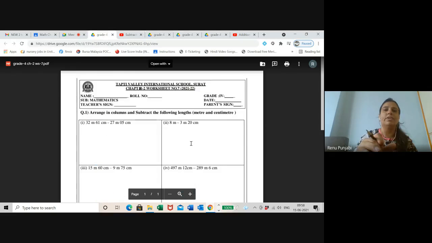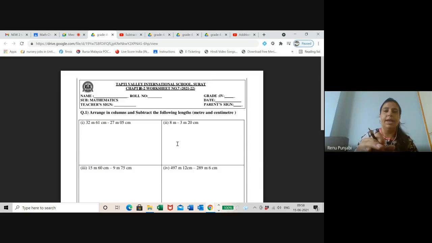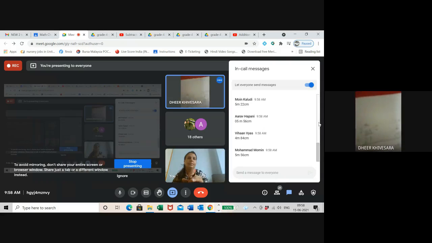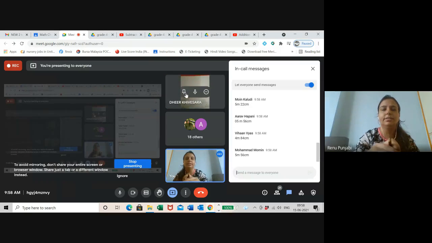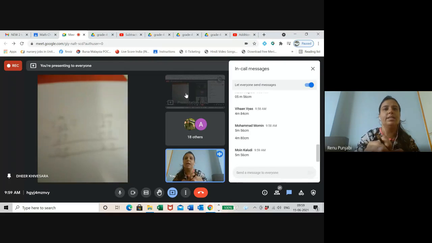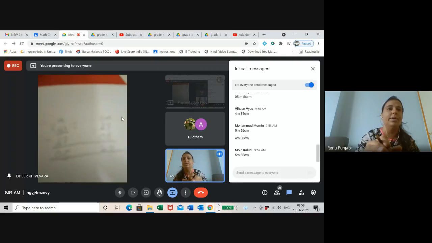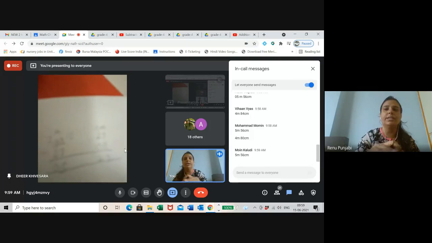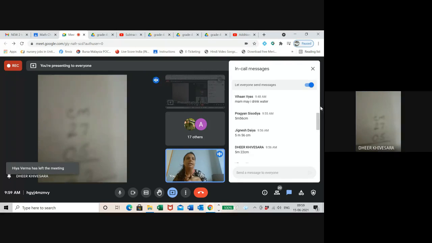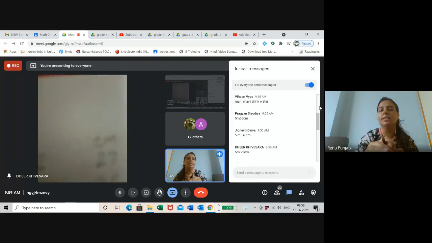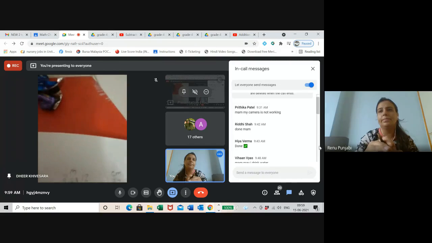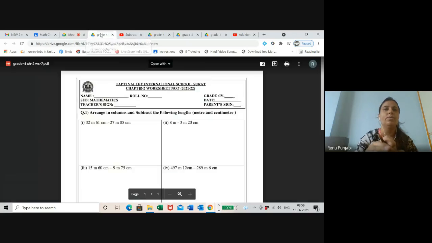Do the second one. I will present the second worksheet also. Do the second one also. I have written the answer like this. Let me check. Which child is saying? I'm Dheer. Let me pin you. Yes, Dheer, but your answer is wrong. So please check this. You have written 27 somewhere else. Pragyan has written the answer in the chat box. Okay, I'm going to present the screen now.